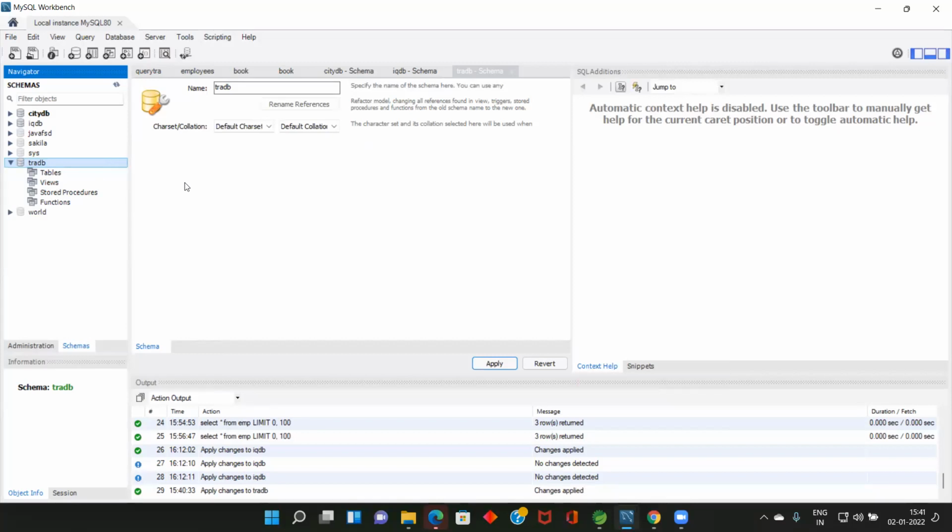All of you created one database called TRADB. What is your name? You can give any name. I gave the name TRADB. I think all came up to here. So now we created the database.